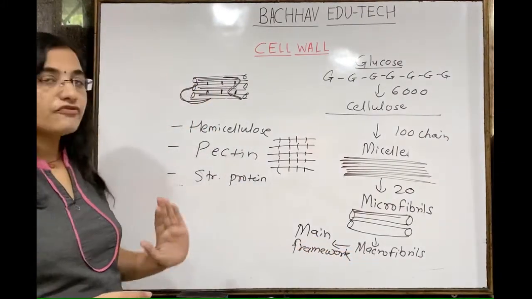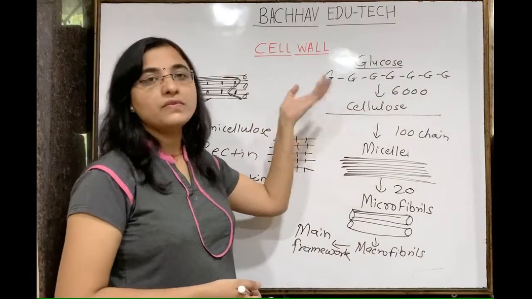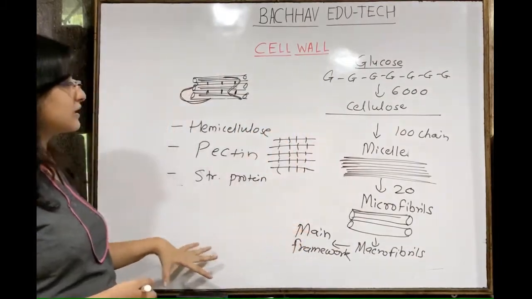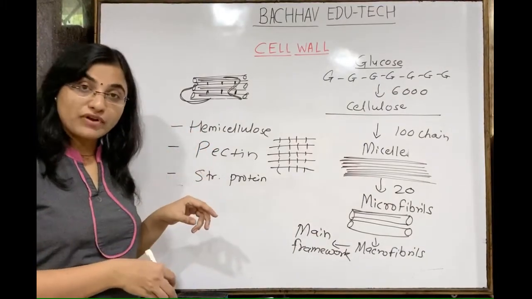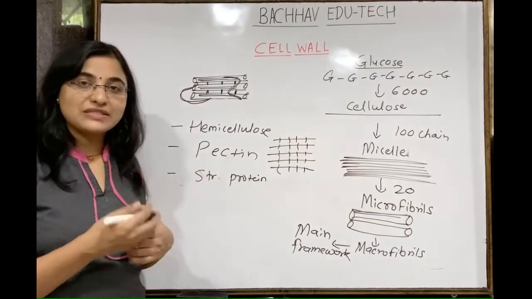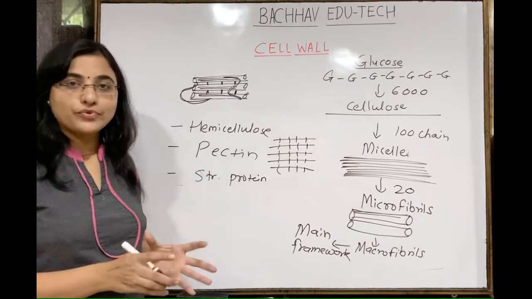So they form the main framework. So the main framework is formed by whom? It is formed by the cellulose molecules basically, and then this hemicellulose will be there, which is present in between the macrofibrils. Cross linking is done by the pectin and the structural proteins.